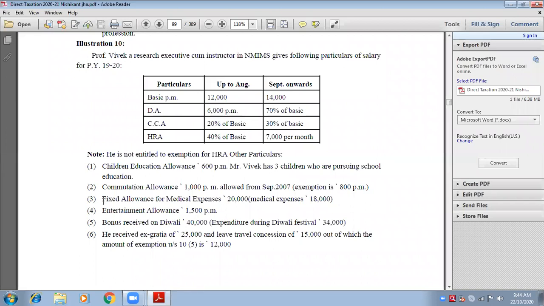Children education allowances, commutation allowances, fixed medical allowances, entertainment allowances, bonus received. He received ex gratia. Ex gratia is fully taxable. It is extra benefit that is given to a few employees based on their performance. Leave travel concession, 15,000, out of which exemption is also available.